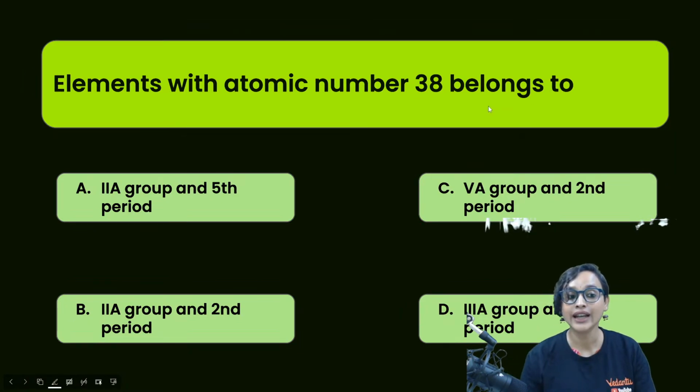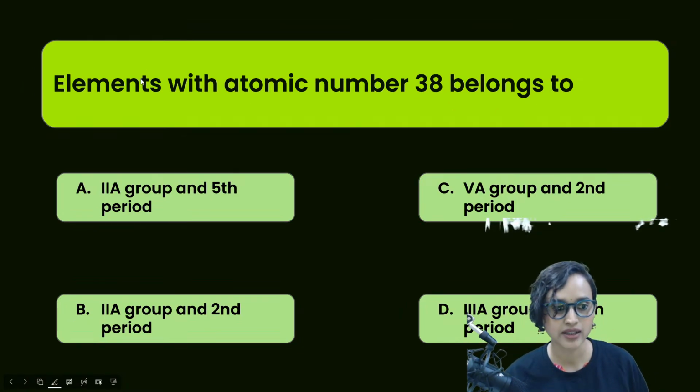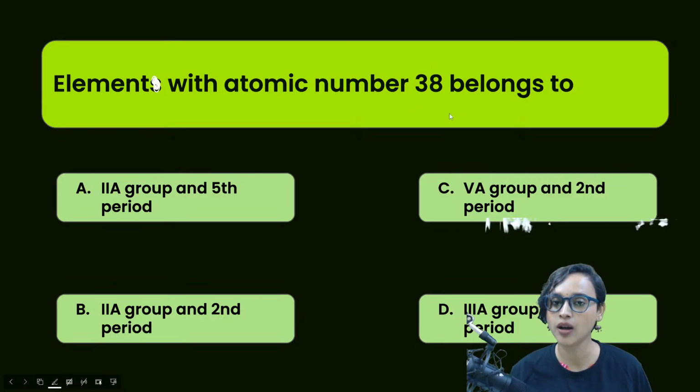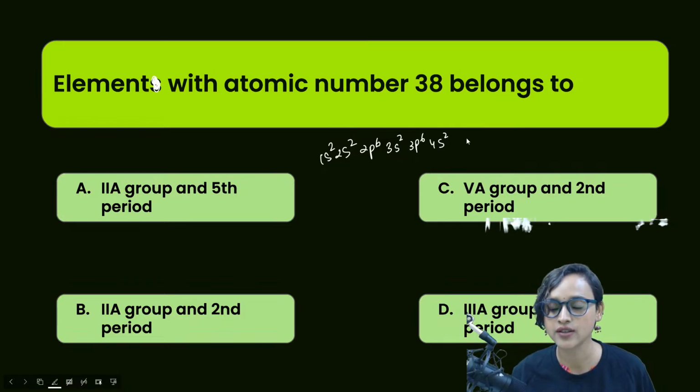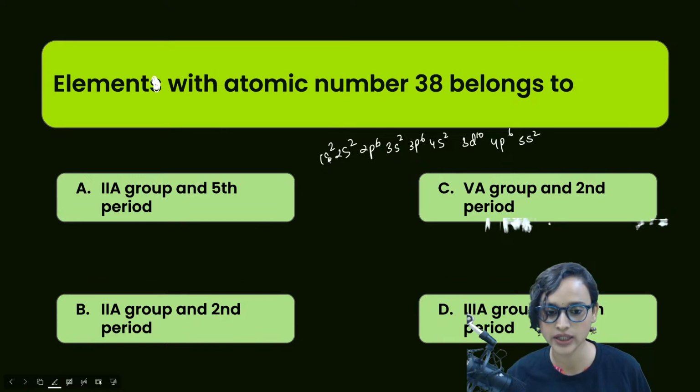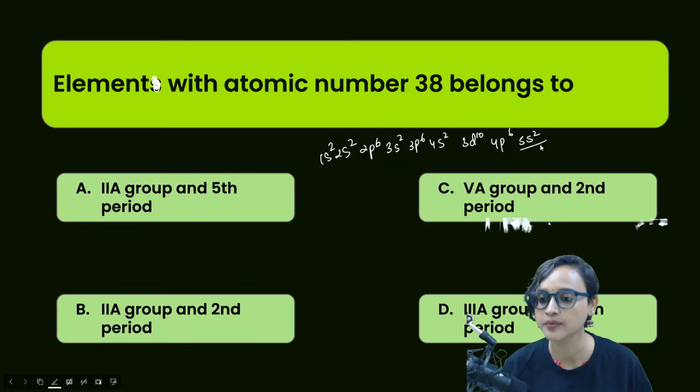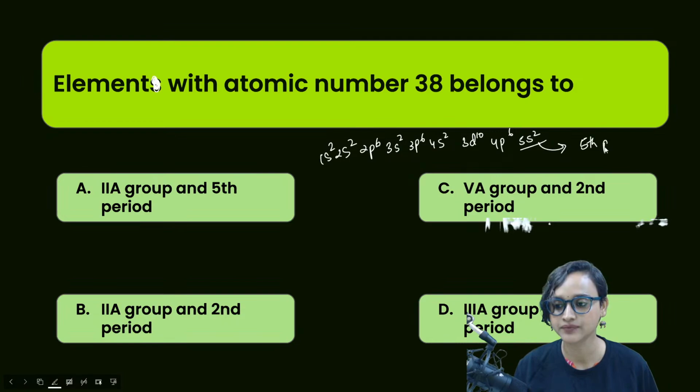Elements with atomic number 38 belong to... actually it should be: the element with atomic number 38 belongs to, let's see, 38 will be 1s2, 2s2, 2p6, 3s2, 3p6, 4s2, 3d10, right? Then 4p6, 5s2. Is that what it is? 2, 2, 10, 20, 30, and this. Okay, so 5s2, that means fifth period.